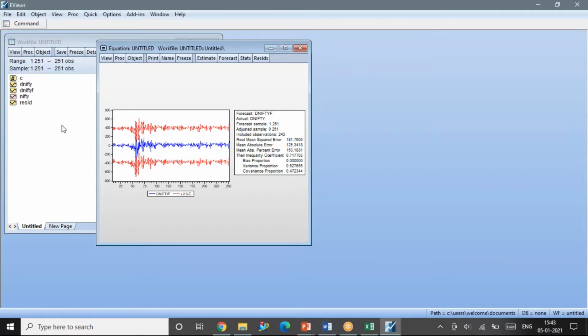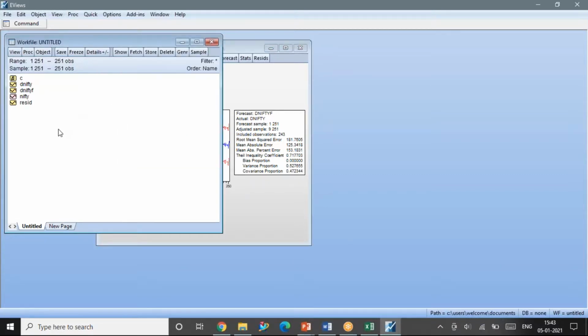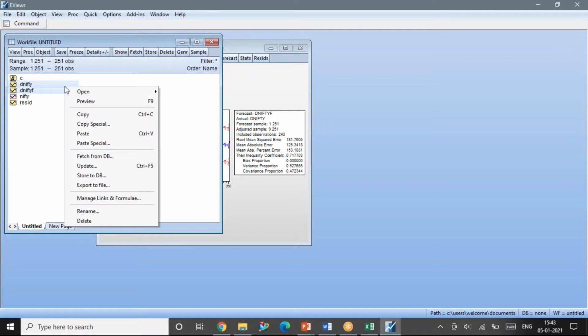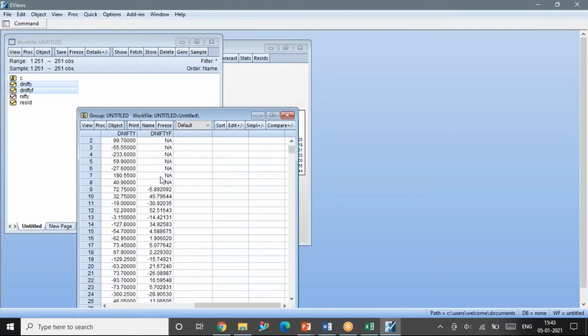I will show you where D Nifty F is sitting. See, D Nifty is my original series, and D Nifty F is here. I forecasted for however many observations there was space. Initially the data will not be available, but further on, it is getting forecasted for whatever data is available.